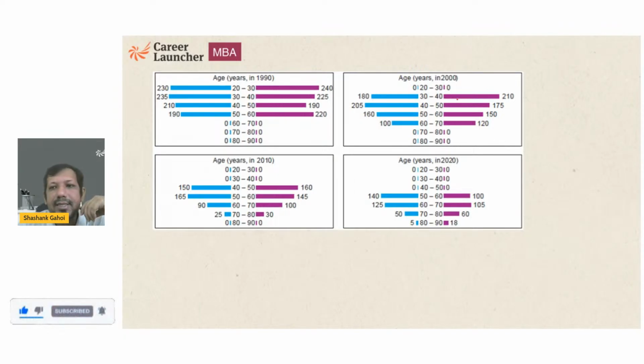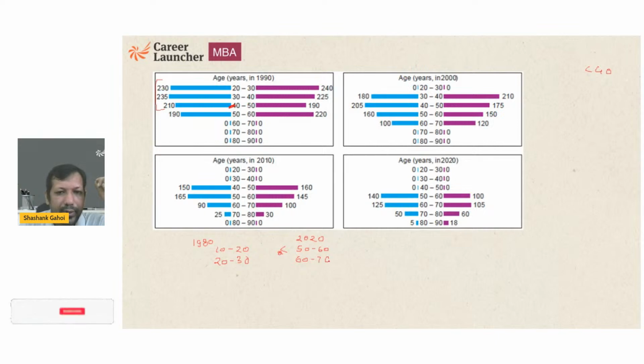So less than 30, it means we are talking about less than 40 in this. So less than 40 means this range. Okay. So I am just looking at the top three. So if someone is less than 30, that means 10 to 20 and 20 to 30 in 1980. So in 2020, the same person is going to be what? After 40 years, it is going to be 50 to 60 or 60 to 70. Okay. So in 2020, 50 to 60, 60 to 70.